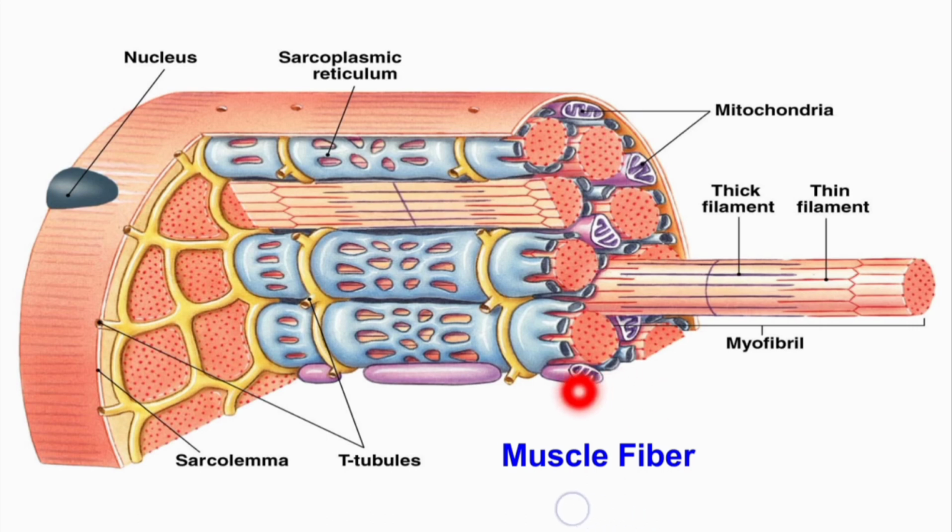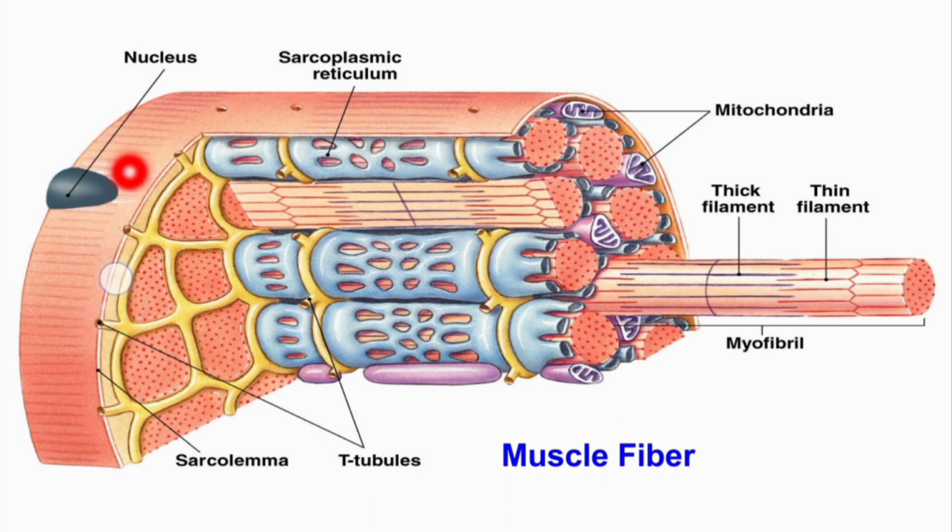So, now let us have a detailed review of this muscle fiber or muscle cell. So, this is the muscle fiber or muscle cell, and like all other cells, it has a cell membrane, and the cell membrane of the muscle fiber is called sarcolemma. Okay, the cell membrane of the muscle fiber or muscle cell is called sarcolemma.